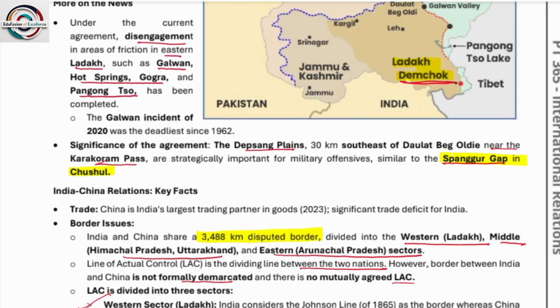Under the current agreement, disengagement has happened at the areas of friction in eastern Ladakh, such as Galwan, Hot Springs, Gogra and Pangong Tso. Significance of the agreement: the Depsang Plains, 30 km southeast of Daulat Beg Oldi near the Karakoram Pass, are strategically important for a military offensive, similar to the Spanggur Gap in Chushul.